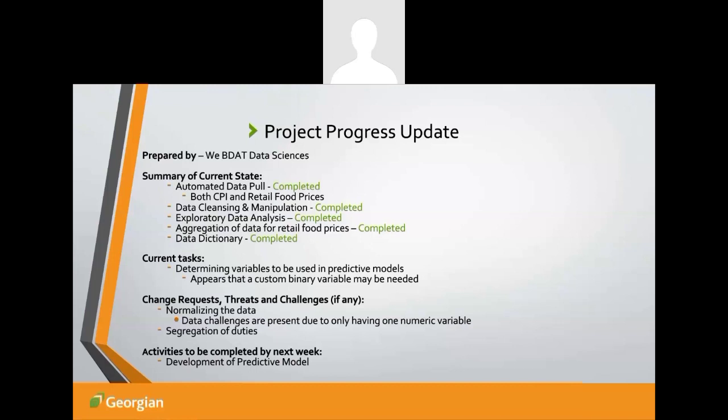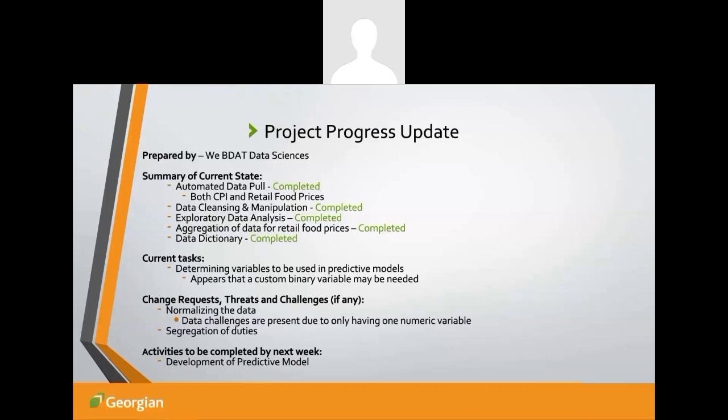So, as mentioned, progress. So current summary of our tasks, we've managed to create an automated data pool for both the CPI and the retail food prices. We've also completed some data cleansing and manipulation. As mentioned, Sarath will give a walkthrough on that. A lot of new variables have been created and null values removed, so on and so forth. The EDA process, exploratory data analysis, we're going to highlight some visuals and also just some kind of callouts that can be made within the data. We also have an aggregation of data for retail food prices, kind of bucketing them into baskets, meat, dairy, other, so on and so forth. Then also a nice little data dictionary was also completed.